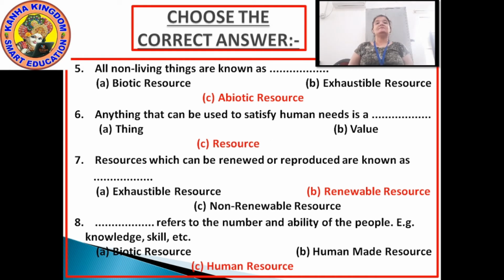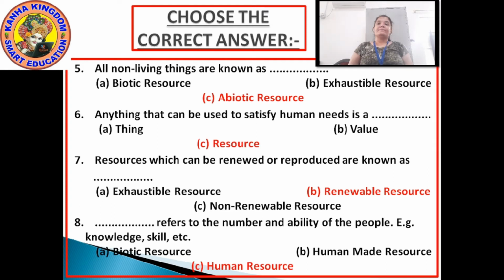So here our answer is C. Human resource refers to the number and ability of the people. For example, knowledge, skill, etc.